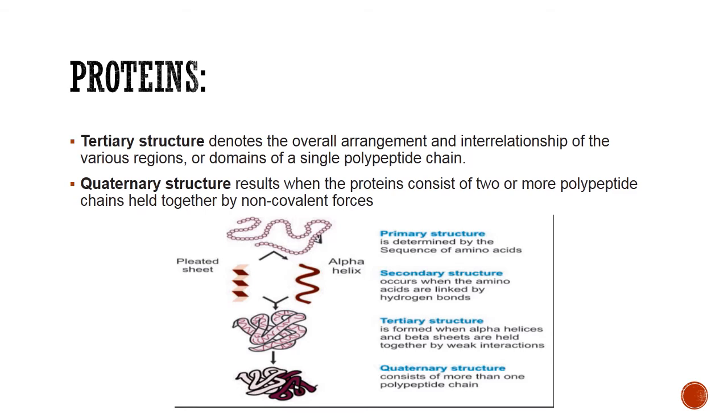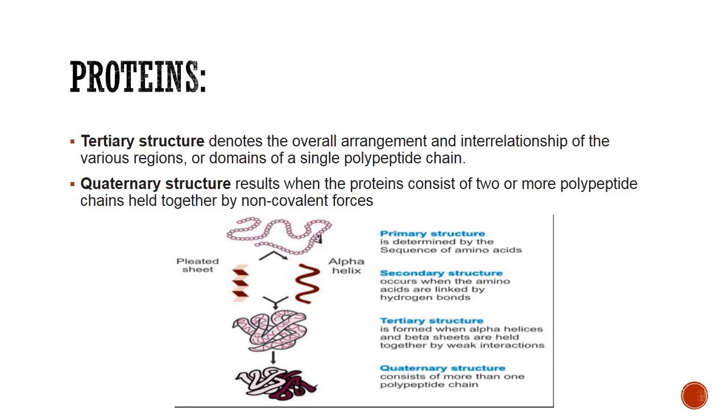Primary, mainly the peptide bond and the intra-chain sulfide linkage. Then comes the secondary, where we have the two categories, alpha helices and beta pleated sheets, then the tertiary structure, and last is the quaternary structure. If you can see the flow chart here, primary structure is determined by the number and sequence of amino acids, each amino acid being termed a residue.